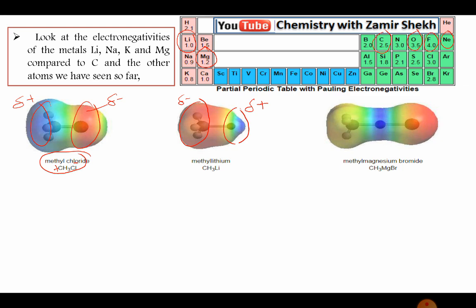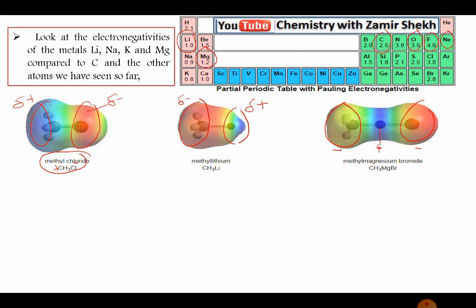Okay, so again look at the third example here. This is methyl magnesium bromide. Obviously bromine has more electron cloud. Look at the electron density on the magnesium, it is completely positive. This is negative, and this is also negative. So organometallic compounds are the source of carbanions. They are utilized particularly for making carbon-carbon bonds.